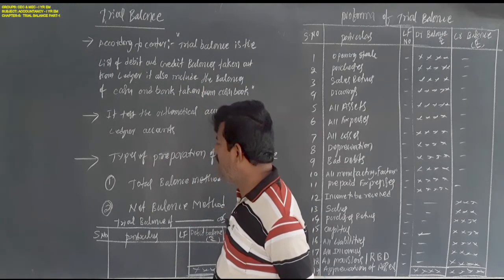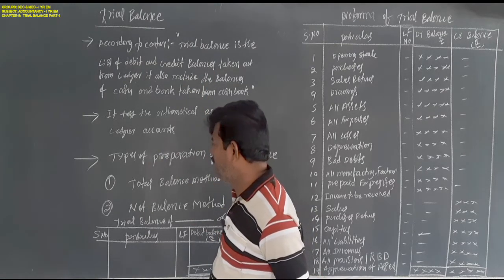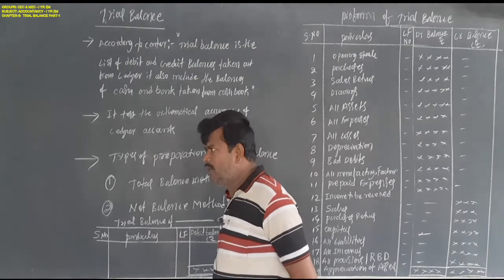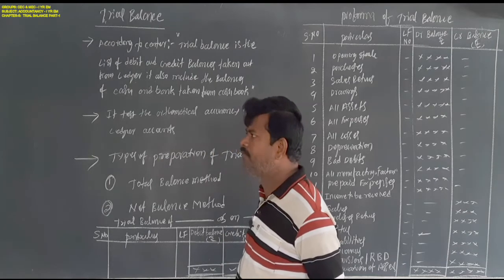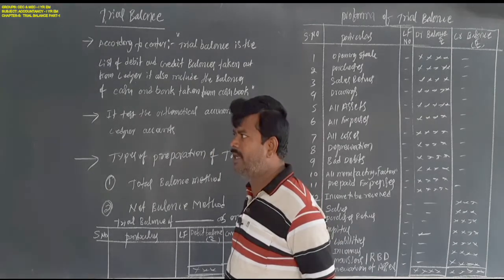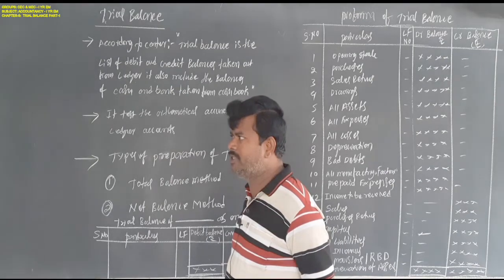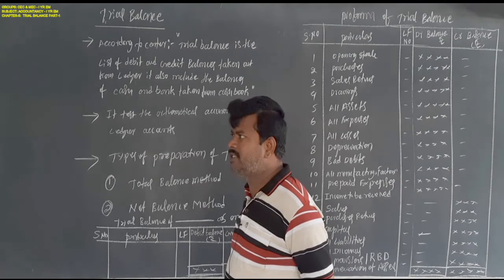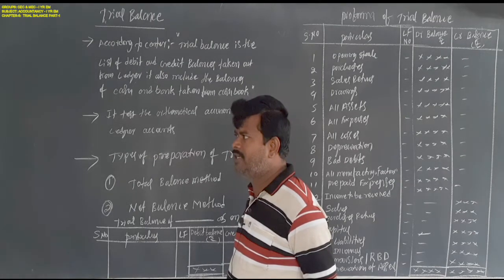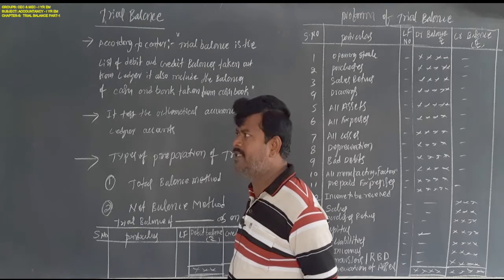How many ways is a trial balance prepared? Total balance method or net balance method. What is the total balance method? The ledger debit side total is taken into the account, and the credit side total is taken into the account. The ledger debit total is shown on the debit side, and the ledger credit total is shown on the credit side.